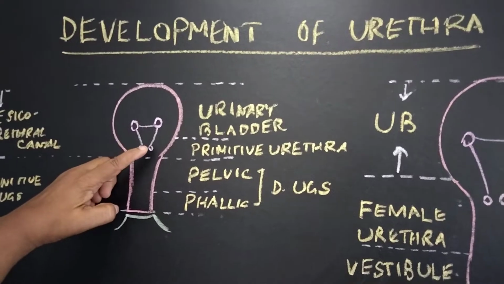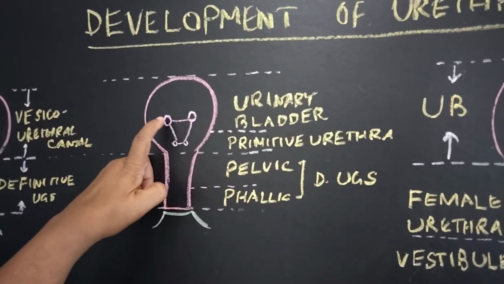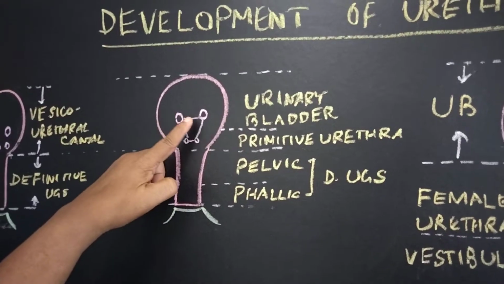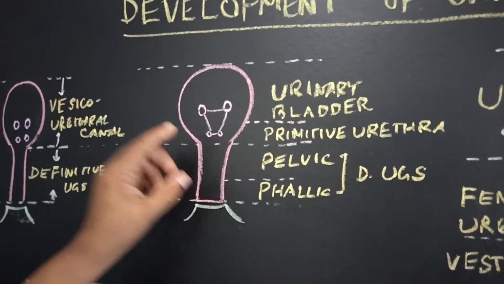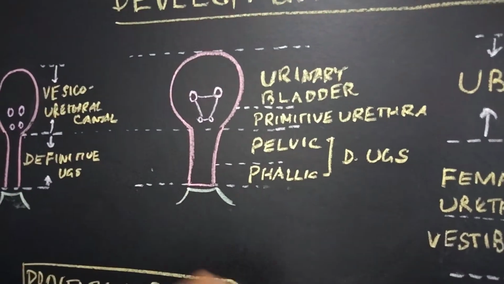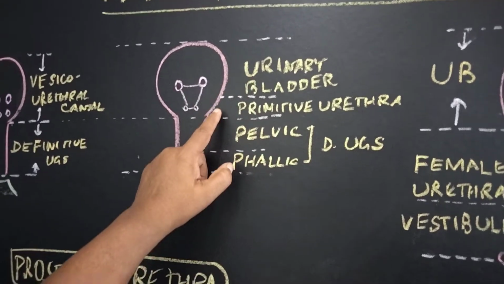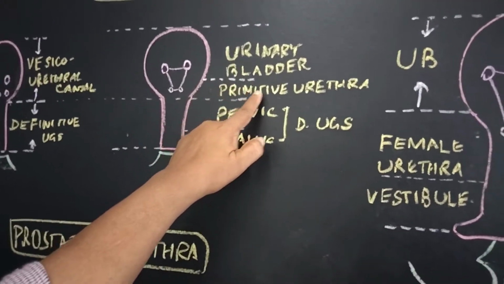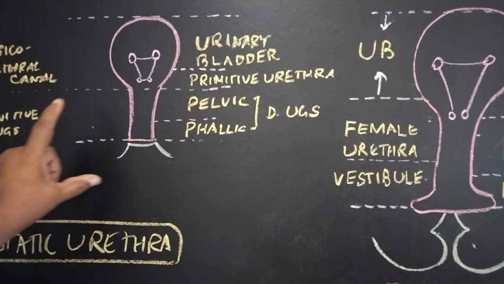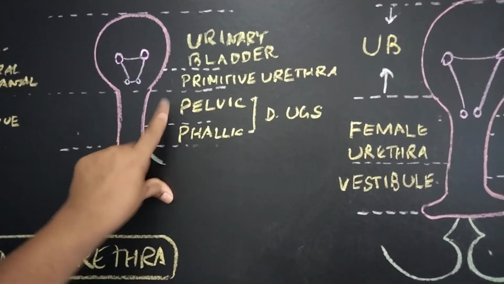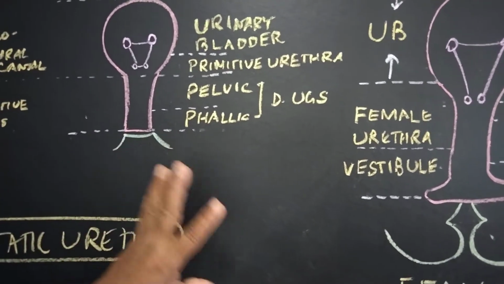Now this is your mesonephric duct which opens, and these are the ureteric buds which open over here. They encircle a triangular area, which is called the internal trigone within the urinary bladder. So the vesicourethral canal forms the urinary bladder, and the lower part of the vesicourethral canal forms the primitive urethra, and the definitive urogenital sinus is now divided into two parts, the pelvic part and the phallic part. This is the ectodermal part where they open up.